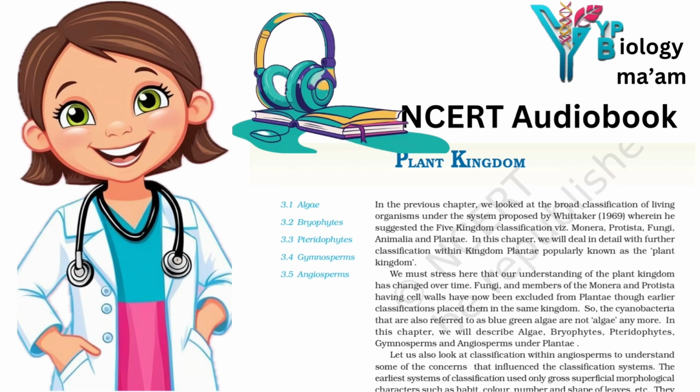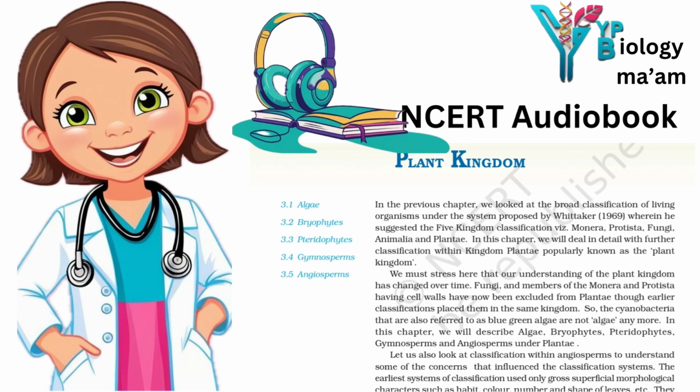3.2.2 Mosses. The predominant stage of the life cycle of a moss is the gametophyte, which consists of 2 stages. The first stage is the protonema stage, which develops directly from a spore. It is a creeping, green, branched and frequently filamentous stage. The second stage is the leafy stage, which develops from the secondary protonema as a lateral bud.